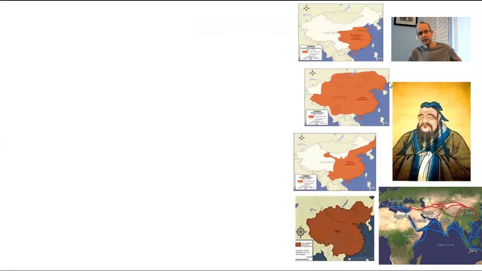The four major dynasties you want to know for ancient Chinese history are going to be the Song, Yuan, Ming, and Qing dynasties. Okay, these are actually all located in the same areas here. You can see in Eastern Asia, which is also referred to in your course as Eastern Asia, even though we know it as China today. And these are the Silk Roads located below. And this is Confucius over here, who's the main philosopher going forward.